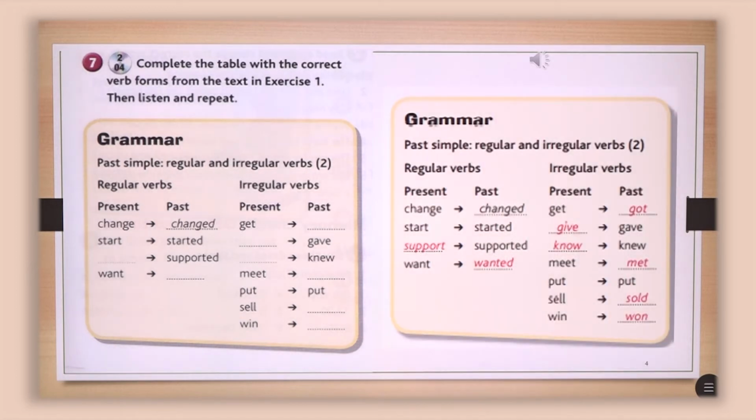Okay. Now let's check if you did it right. So we have change, changed, start, started, support, supported, want, wanted. Irregular ones: get, got, give, gave, know, knew, meet, met, put, put, sell, sold, and win, won.